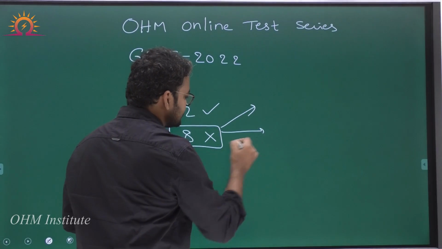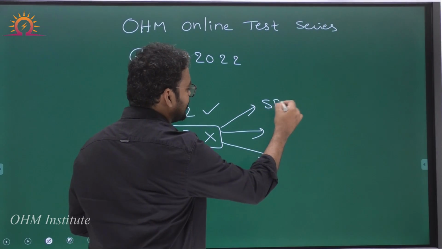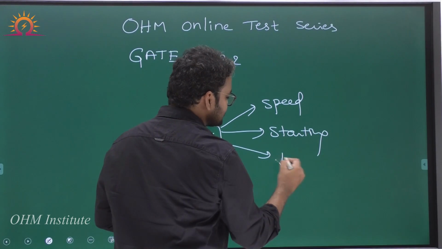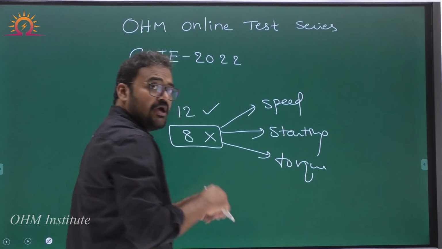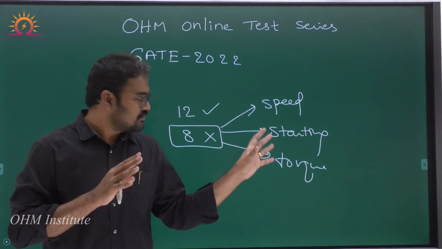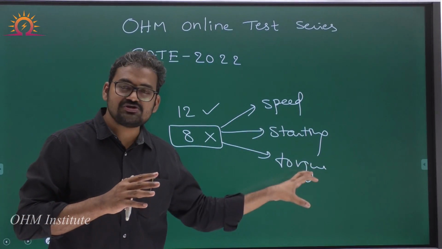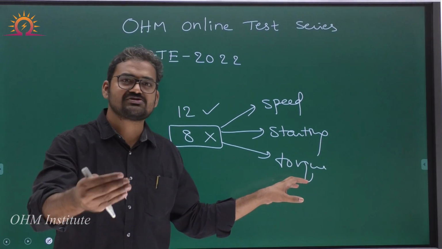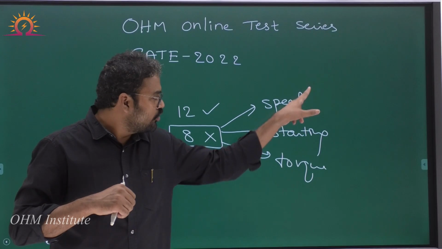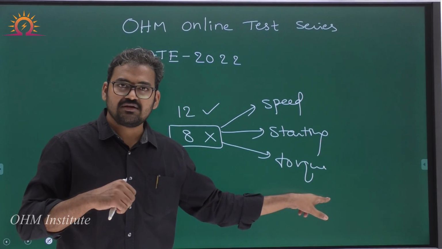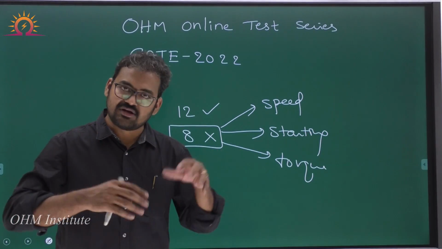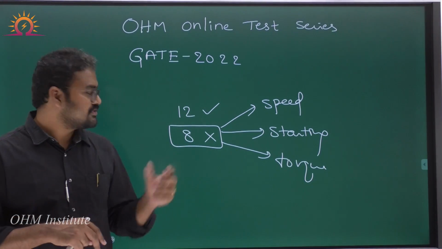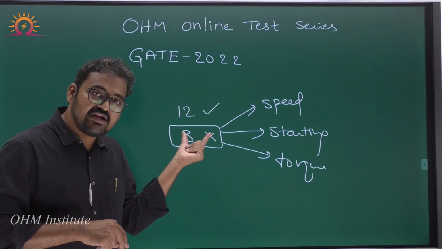Let us say out of these 8 questions, one question is based on speed control, one is based on starting, and one is based on torque equations. Go back to their concepts, understand from which topics you made mistakes, open your material book, your class notes or the textbook, go back to these topics once again and revise them. Then come back and give the second attempt so that you can correct these 8 mistakes.